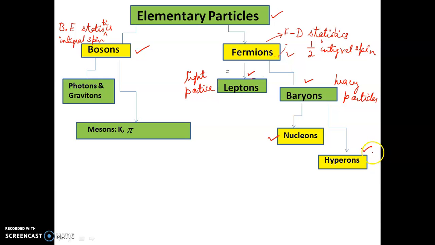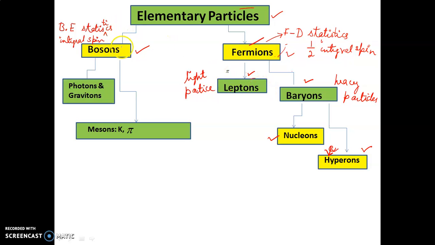Actually, students, it's very much necessary to remember this chart, because if you remember this chart, you can write about anything. If someone asks you what hyperons are, at least you can answer one question: hyperons are particles that obey Fermi-Dirac statistics, because they are fermions. And you can say that yes, they are heavy fermions because they are baryons also. Nucleons, we know, are the protons and the neutrons. And what are these leptons actually? Leptons are the light particles, and they are the electrons, the muons and all these things.